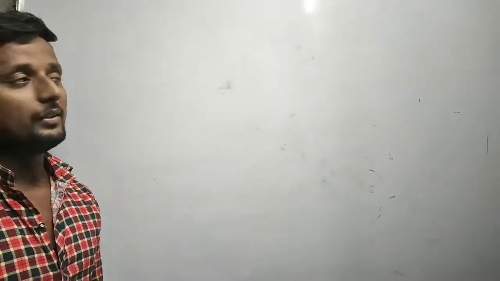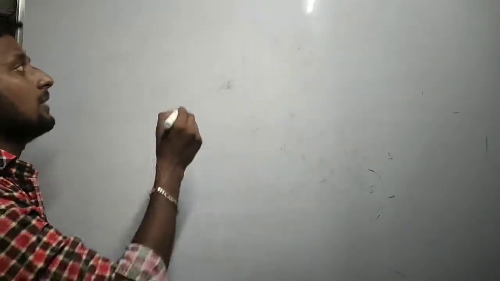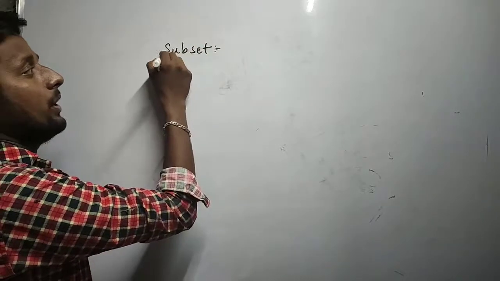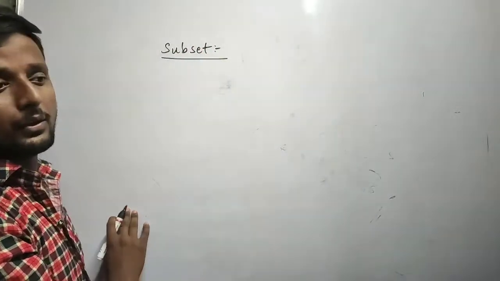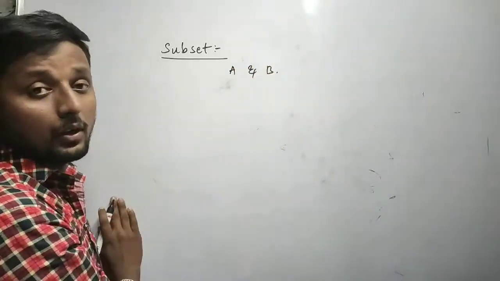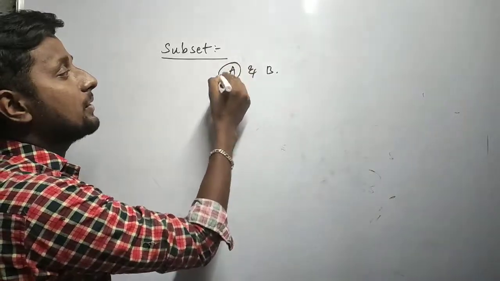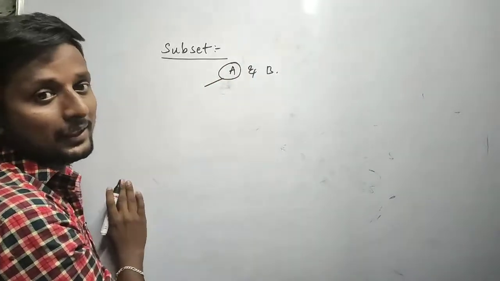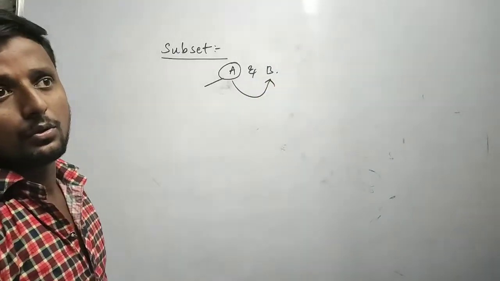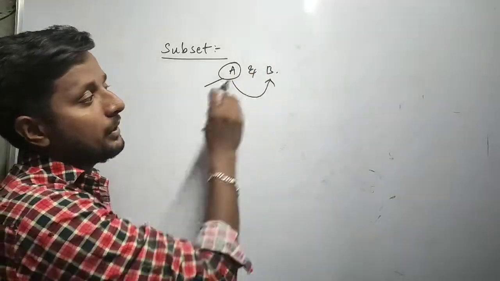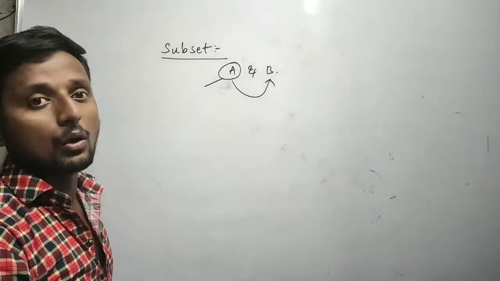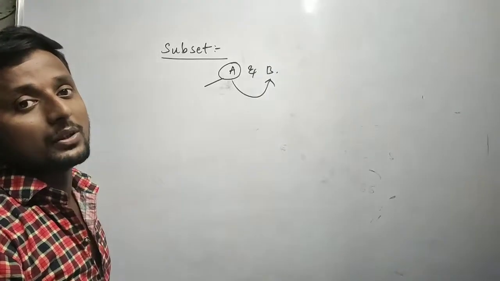Yeah, welcome back, children. So now we'll discuss subset. What is subset? If you take two sets, A and B are two sets. Now all elements of the set A are also elements in B. Along with these elements, B has some additional elements also. So in this case, we'll call it as set A is a subset of B.